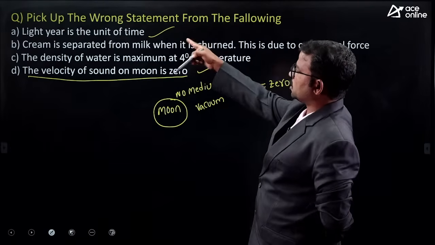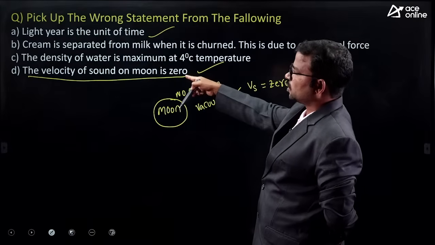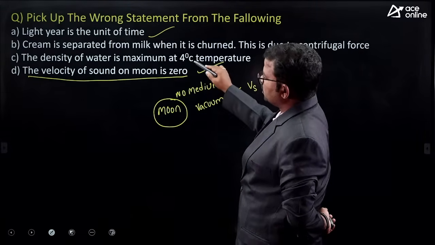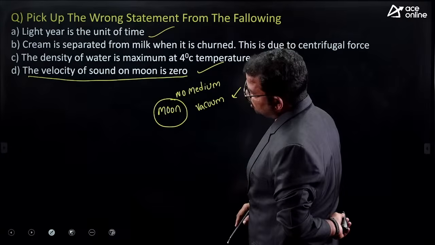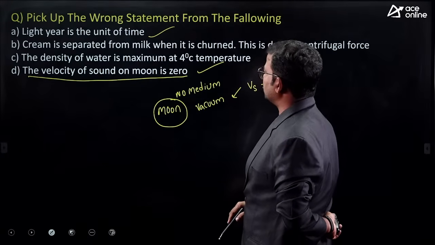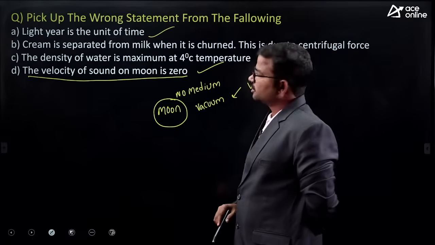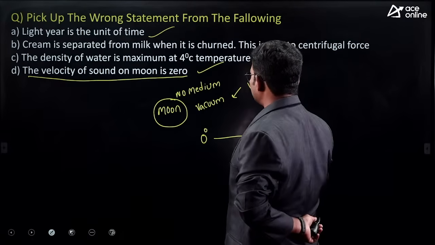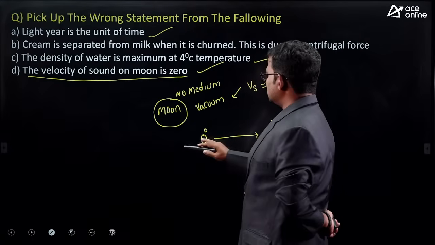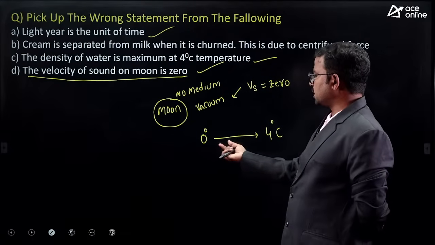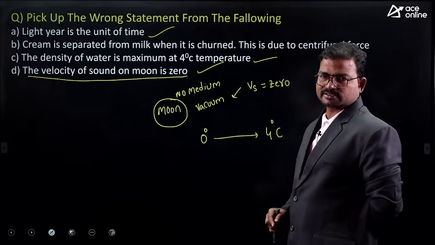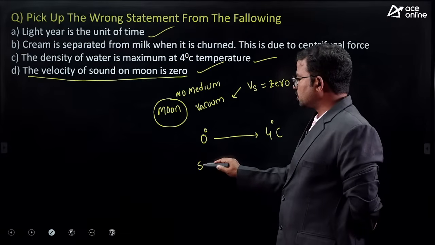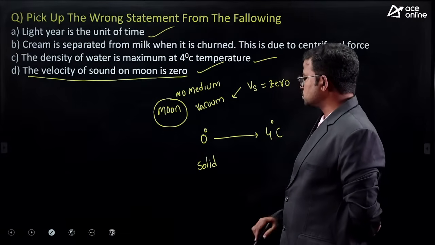They asked about a wrong statement, so we should not consider option D. Next, option C: the density of water is maximum at 4 degrees centigrade. Of course, this is also correct. If you consider water from 0 to 4 degrees centigrade, then at 0 degrees centigrade the water molecules exhibit mostly a solid state.